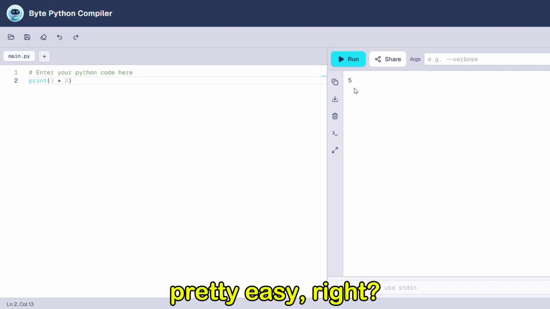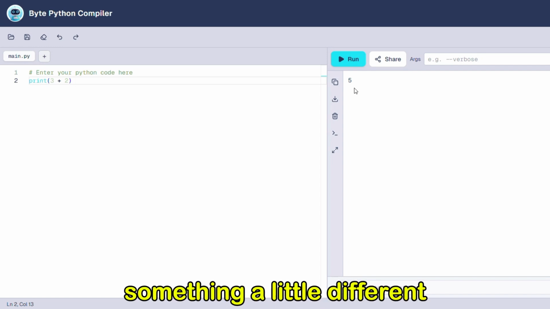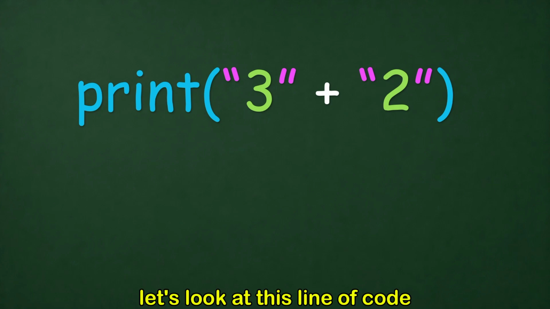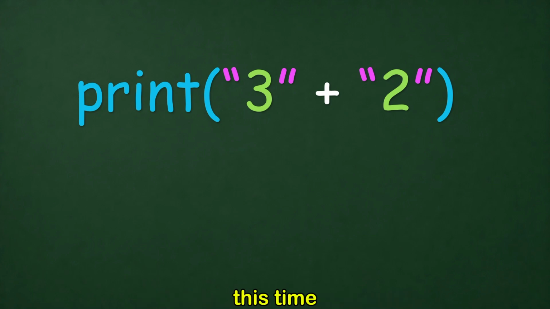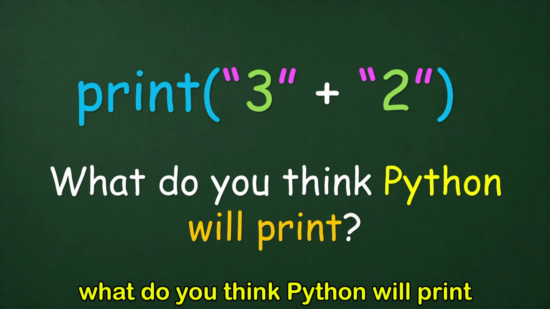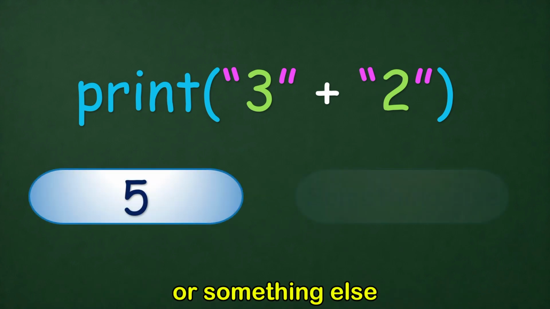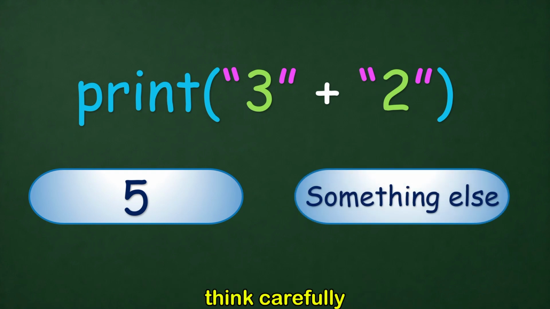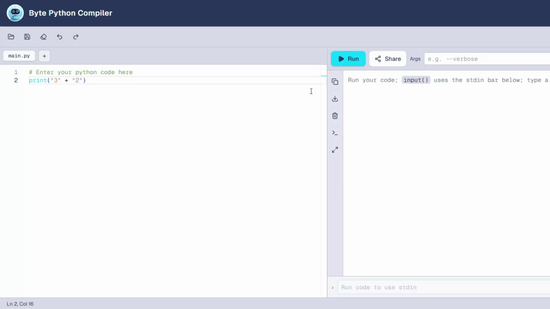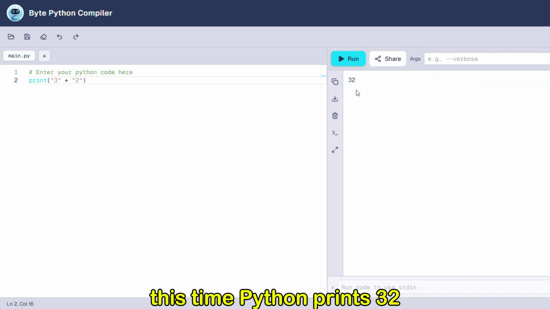Pretty easy, right? Now, let's try something a little different. Let's look at this line of code. This time, what do you think Python will print? Will it still print 5? Or something else? Think carefully. Ready? Let's hit run. Interesting. This time, Python prints 32.